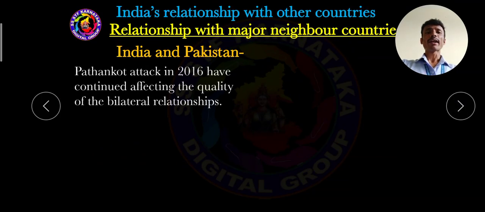Then the Pathankot attack in 2016 continued, affecting the quality of the bilateral relationships. These three attacks completely spoiled the relationship between India and Pakistan: the Parliament attack in 2001, the Mumbai attack in 2007, then the 2016 Pathankot attack.